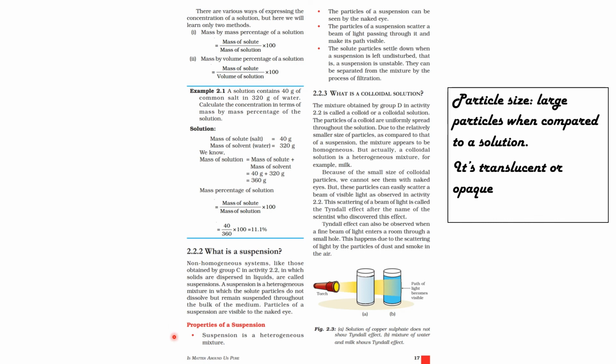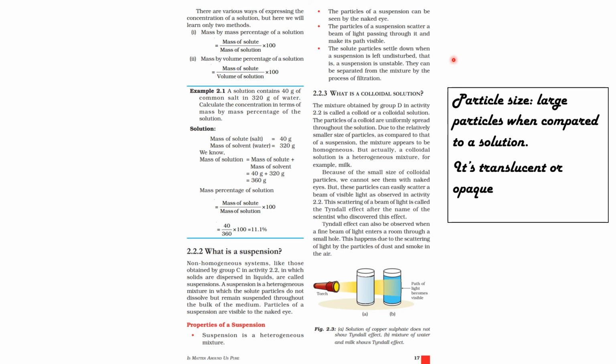So let's check out the properties of a suspension. Suspension is a heterogeneous mixture. The particles of a suspension can be seen by the naked eye. The particles of a suspension scatter a beam of light passing through it and make its path visible. The solute particles settle down when a suspension is left undisturbed.